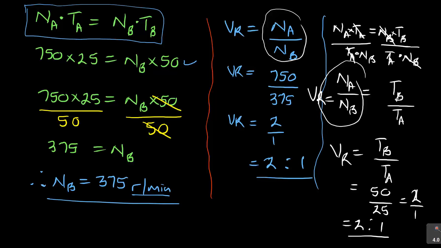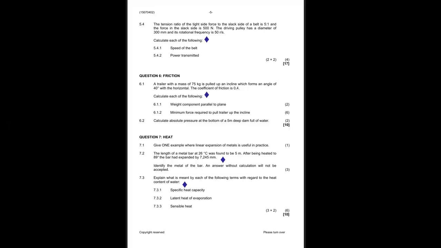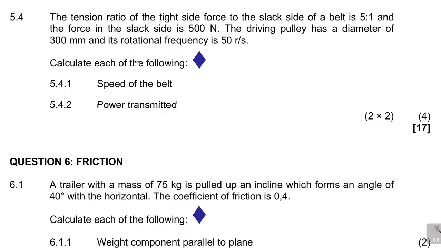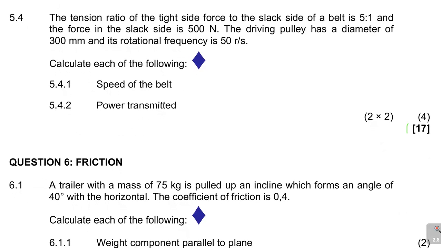So let us move on to the next question, which continues to 5.4. So there is another question, 5.4, that is still continuing. And this was out of 17 marks, so there was quite a lot of marks on this question. Now, looking at 5.4.1, let's read 5.4 at first. It says the tension ratio. Remember T1 and T2. So the tension ratio of a tight side force to the slack side of a belt is 5:1.